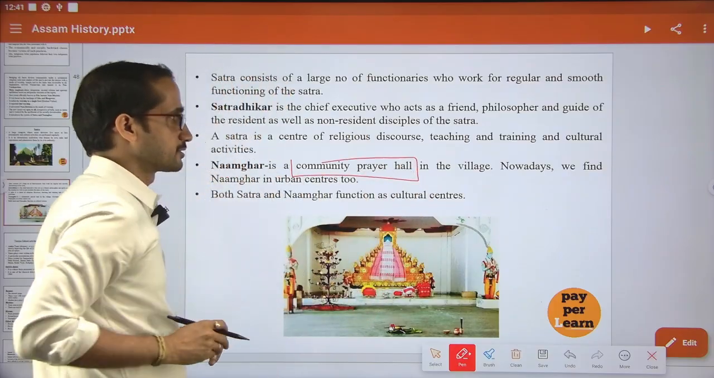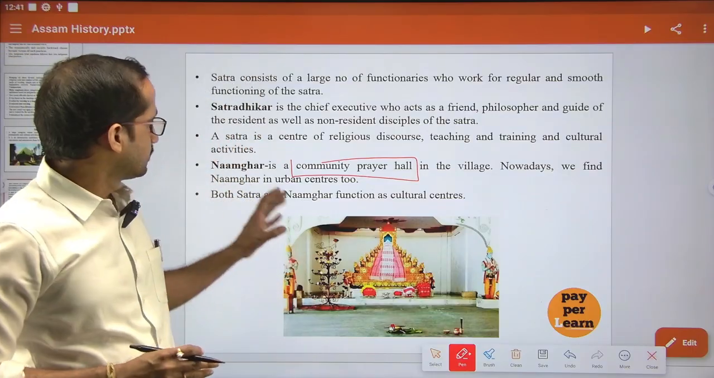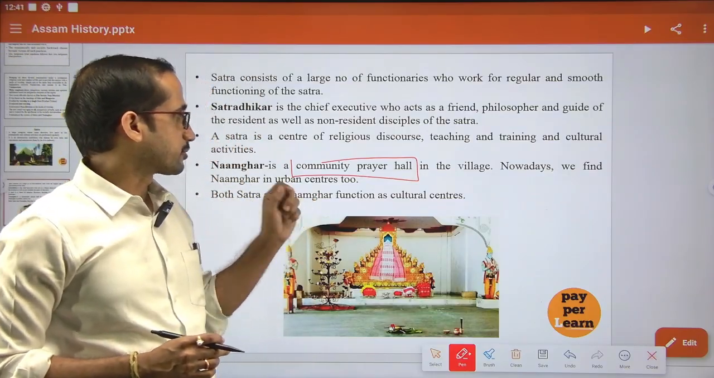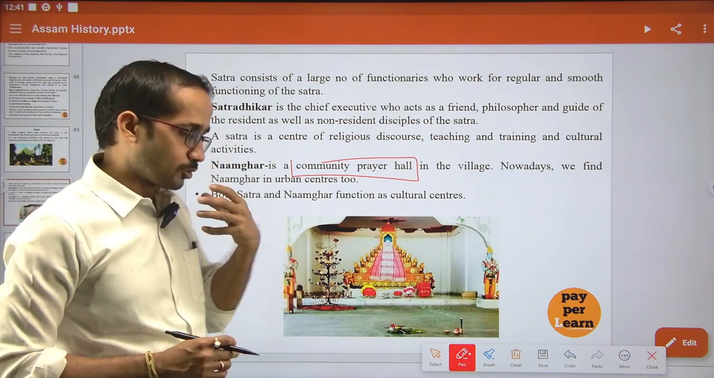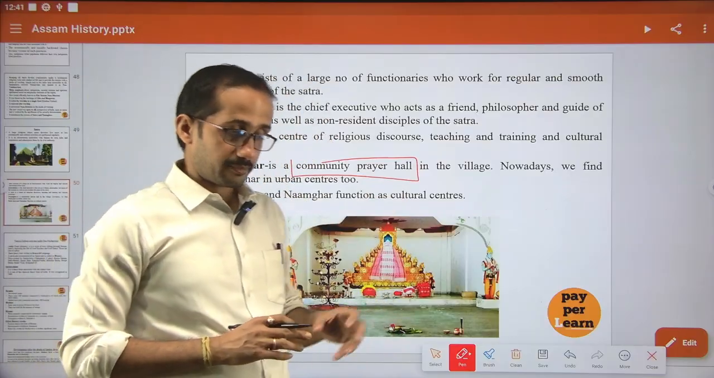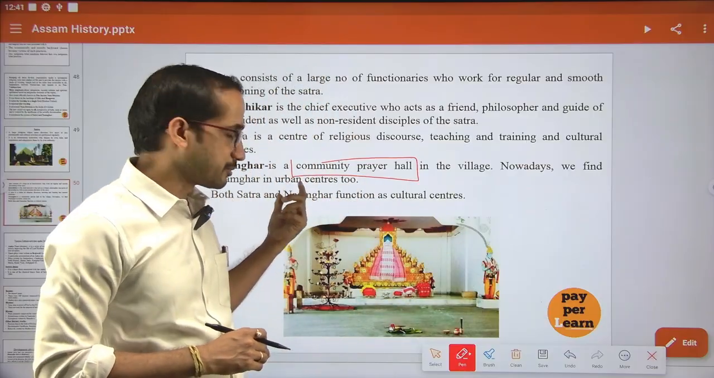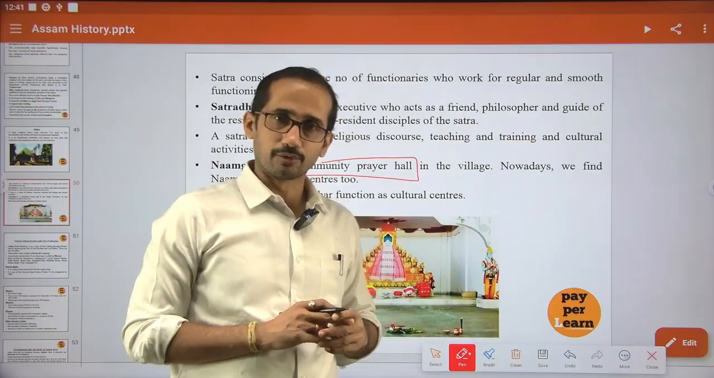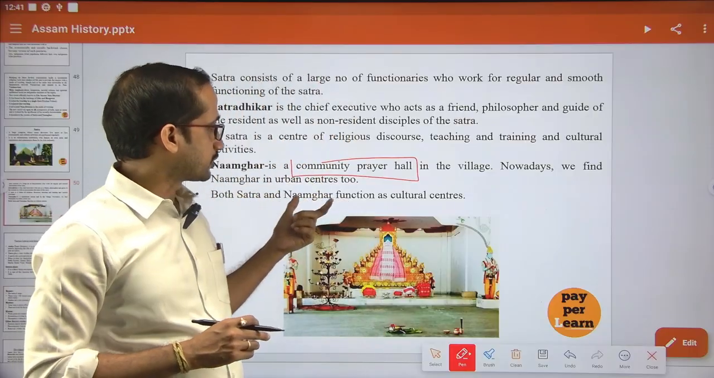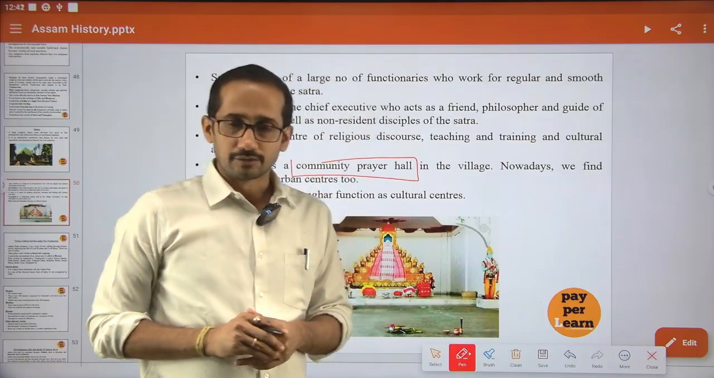In the villages, and Namghar also exists in urban areas. Both Hotra and Namghar function as cultural centers. It is a community prayer hall. In every place we have a Namghar, and in urban areas now we also have Namghar. Both Hotra and Namghar function as cultural centers.